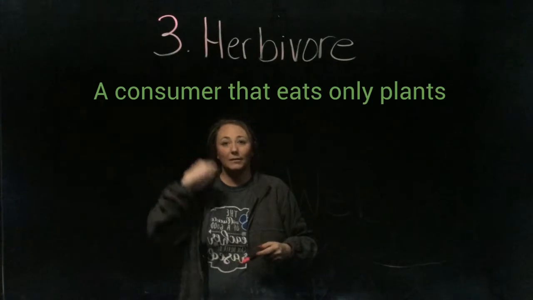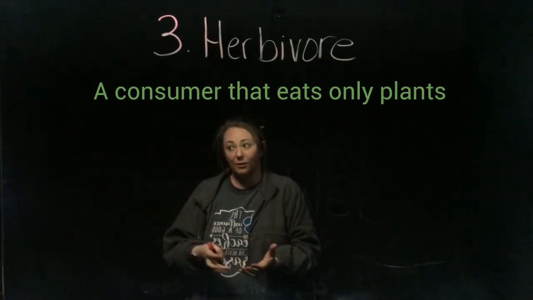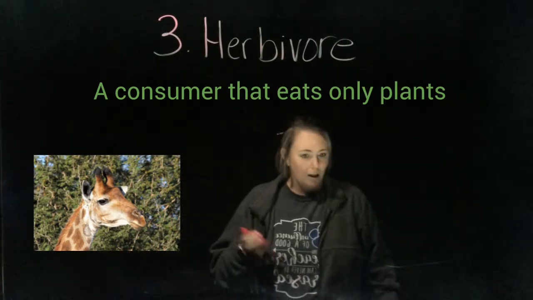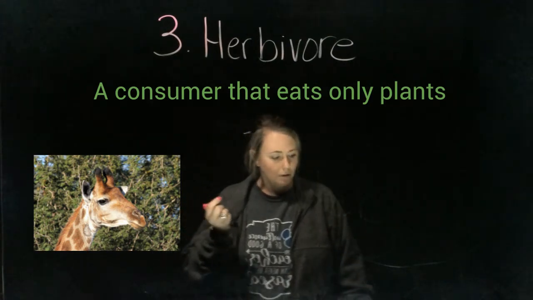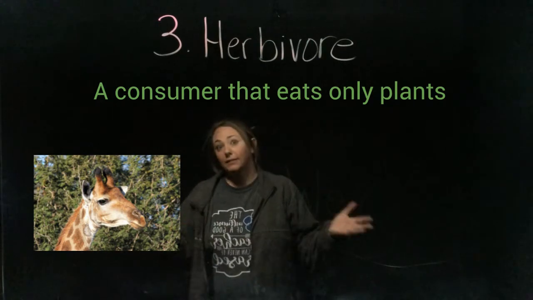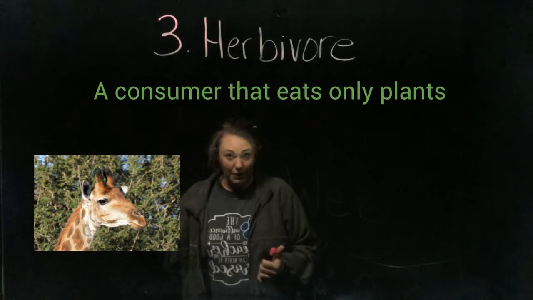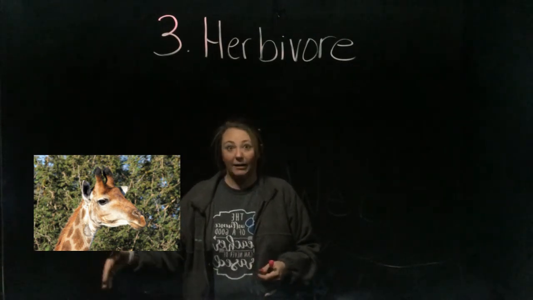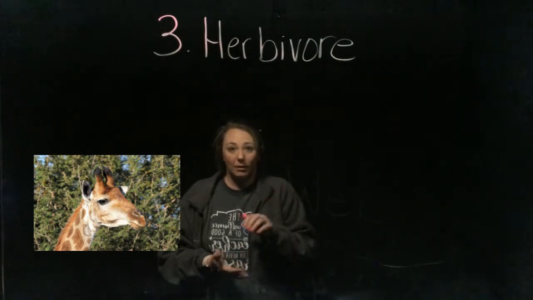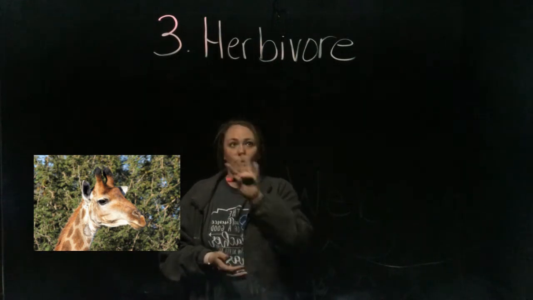Our third word is herbivore. And herbivore is any organism that just eats another plant for food. So, for instance, cows. Cows eat grass. They would be herbivores. They don't eat meat. Okay, a cow is not going to go chase down a chicken and eat a chicken. No, he's going to eat the grass or hay. Or horses are herbivores. Any animal that eats grass or anything that's not meat. Okay, those are your herbivores.